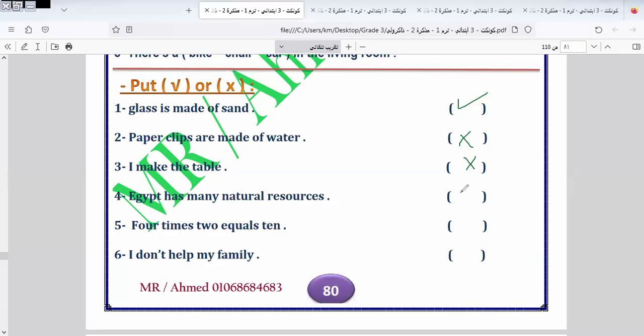Egypt has many natural resources. Right. 4 times 2, it will be 10. Is it right? Wrong. Why? Because 4 times 2, it will be what? It will be 8. So I omit this one and write the correct answer. It will be 8, not 10. 10 is wrong. I don't help my family. This is wrong. Let's continue the rest of the exercise of the unit.